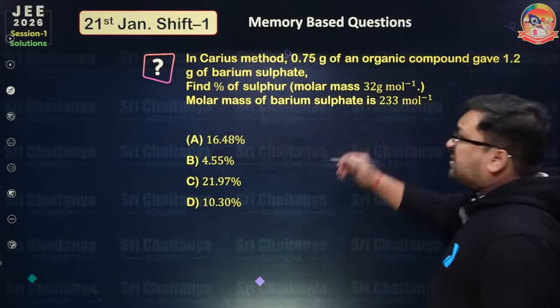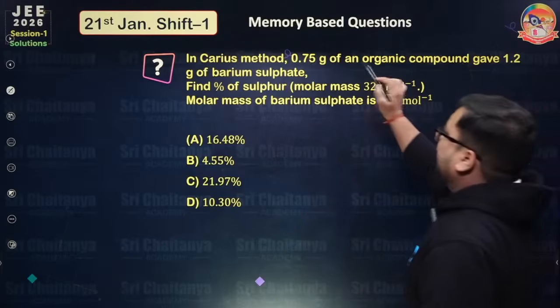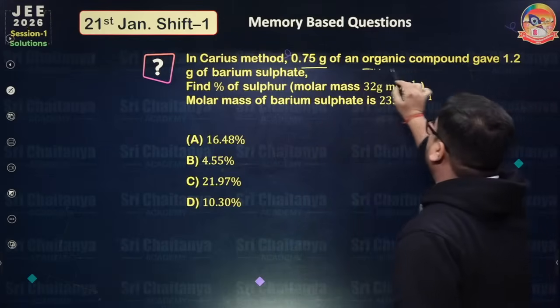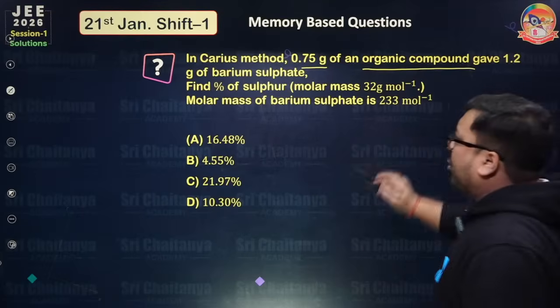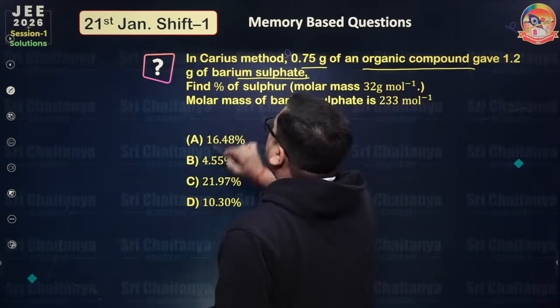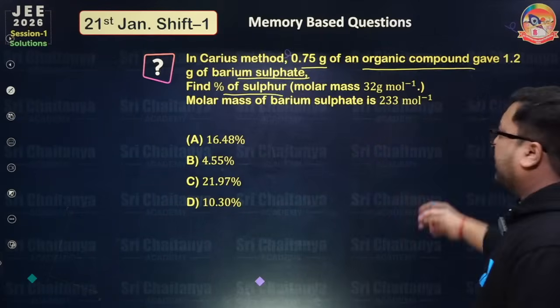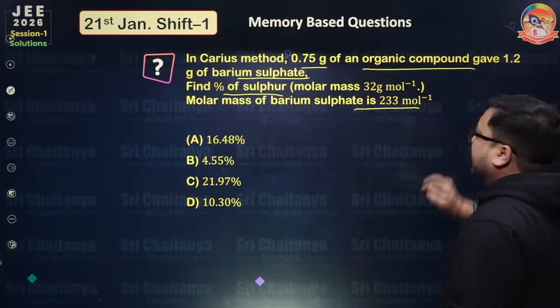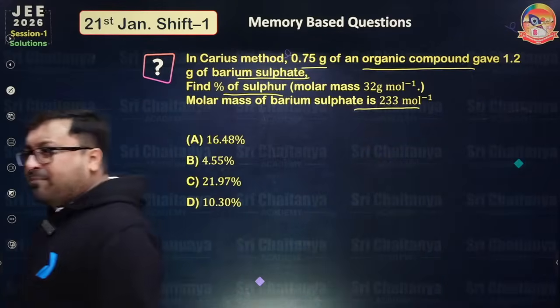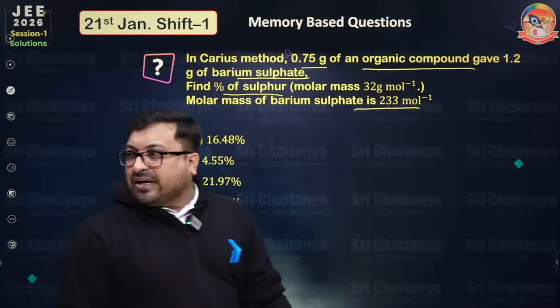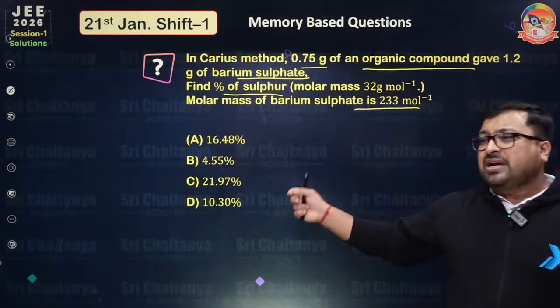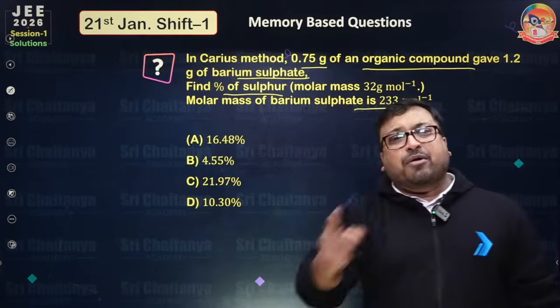Okay. So this question is, in this method, 70.75 gram of an organic compound produces 1.2 gram of barium sulfate. Find percentage of sulfur. Molar mass of barium sulfate is this. So this question is very simple. So now voice is okay. So everyone, please solve this question, and this question is directly from last year.